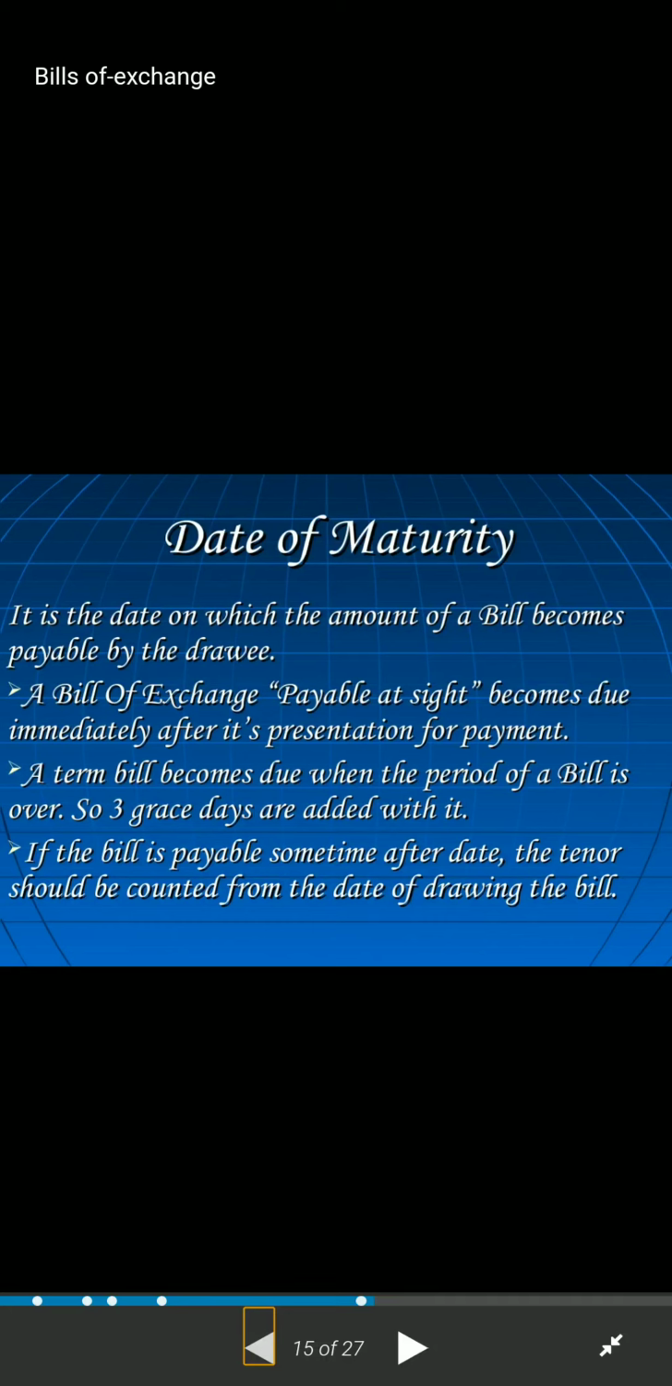Now, through this video, you will learn more about the bills of exchange chapter. Here we are going to study the most important things of the bills of exchange chapter. This is the date of maturity, which we always have to keep in mind, meaning at what date the third party is going to pay us the amount. That date is called the date of maturity. It is the date on which the amount of a bill becomes payable by the drawee.